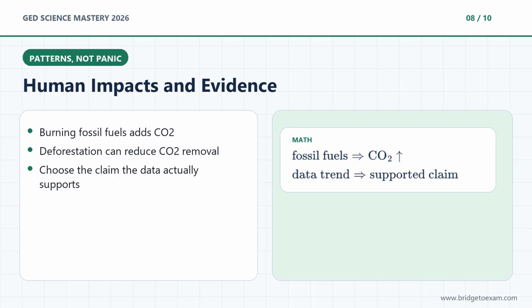Human activities, such as burning fossil fuels, add carbon dioxide to the atmosphere. Deforestation can also matter because fewer trees means less carbon dioxide removed from the air. When you answer, stay close to the evidence. If a graph shows carbon dioxide rising and temperature rising, choose the answer that matches that trend. Avoid answers that go far beyond the data.